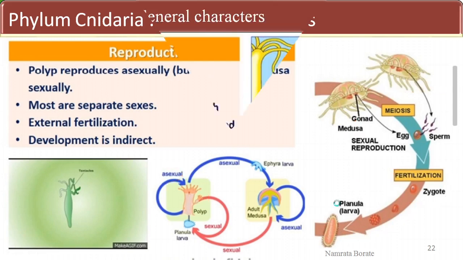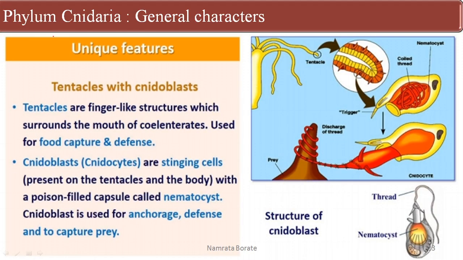The next phenomenon is a unique, significant characteristic of these cnidarians: there is a presence of tentacles with cnidoblasts. The tentacles are finger-like structures. You can see here, this one is a finger-like structure which surrounds the mouth. So there is a central opening, which is called the mouth. The mouth of coelenterates is used for food capture and defense.